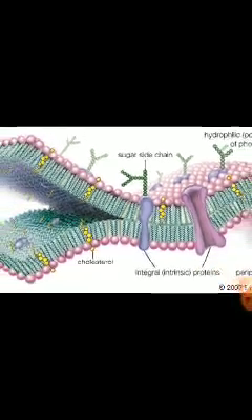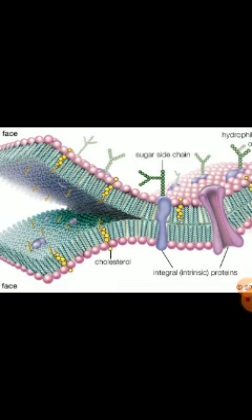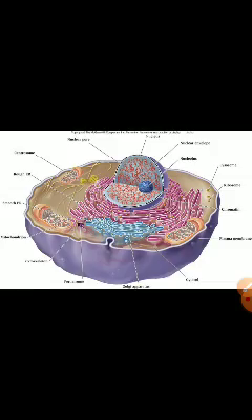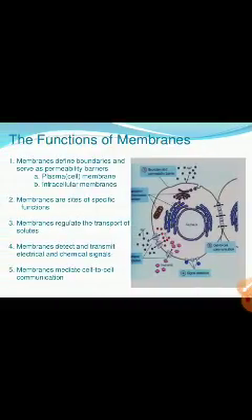So these three contents form the fluid mosaic model. Dear students, you have to learn and understand this fluid mosaic model as the structure of the plasma membrane or cell membrane.